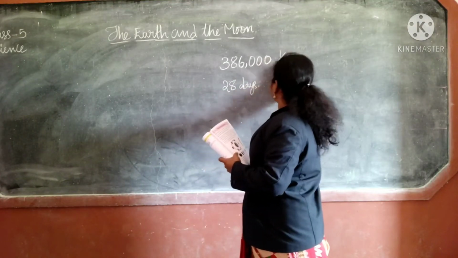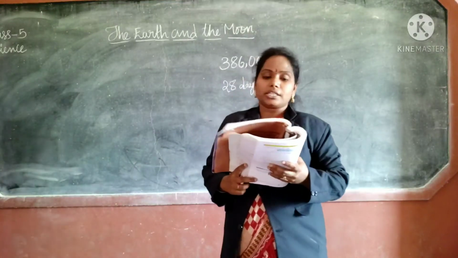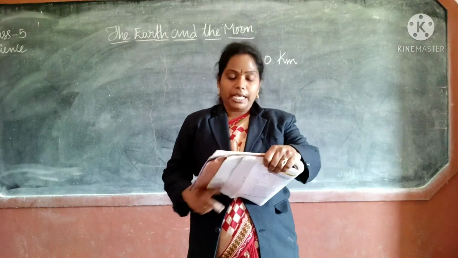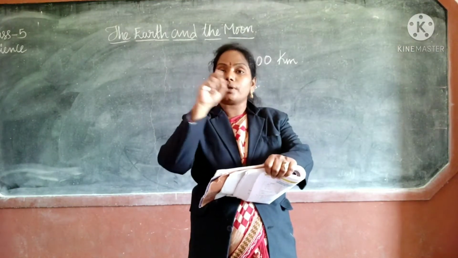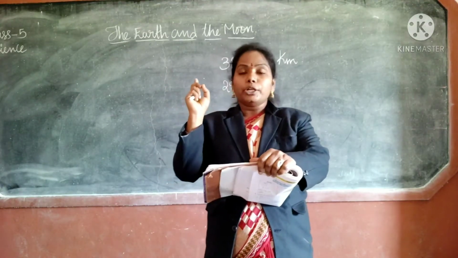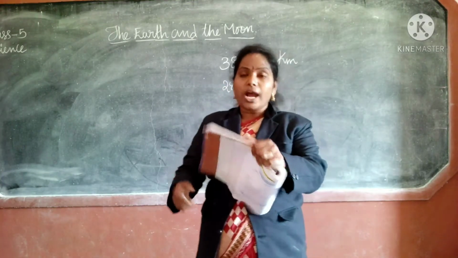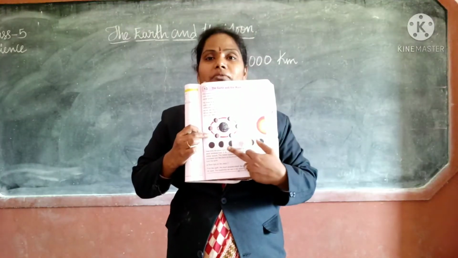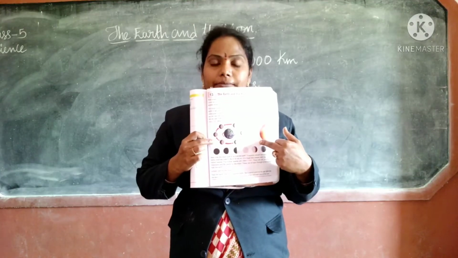Okay, this is next. During its revolution, it undergoes a number of phases. The moon revolves around the earth, so during revolution it takes different phases. What are the phases? Here these are given. You can see the phases here.